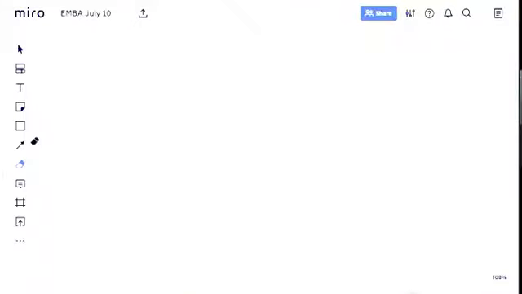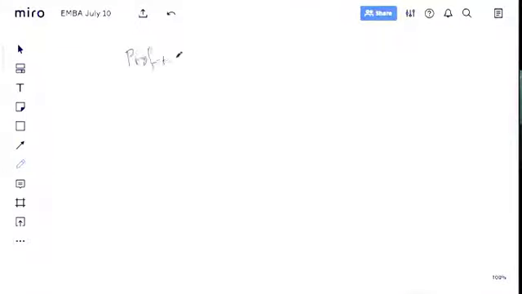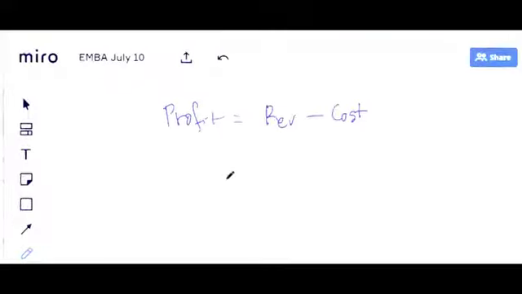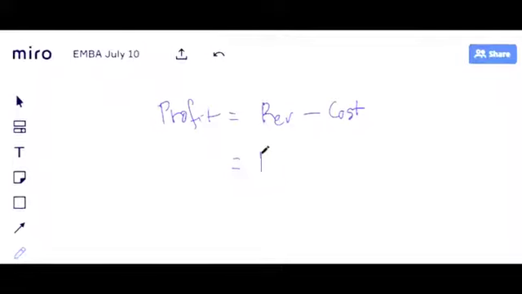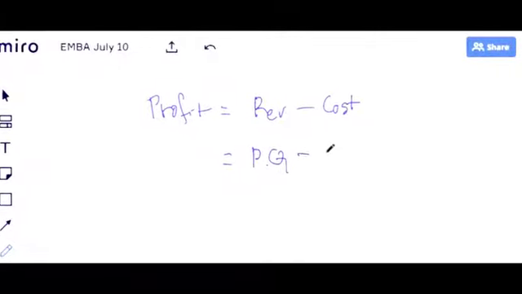In the last class, I discussed with you how profit is made. If you go back to the discussion, we said profit is basically... let me share the screen so that we can use a board. Okay, this is our board. So in the last class, we discussed that profit is equal to revenue minus cost. And we said revenue is equal to P, price, times output, minus all the costs.